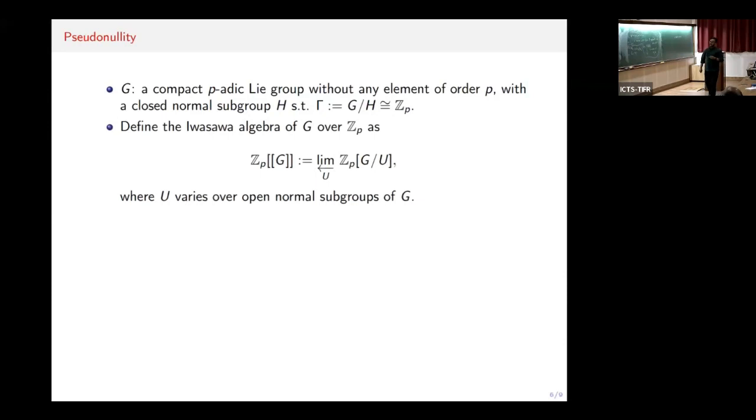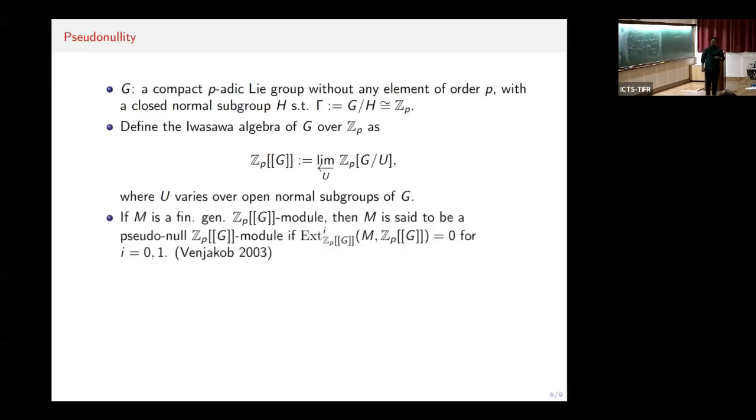So one defines the Iwasawa algebra Λ(G) over Z_p as the inverse limit of Z_p[G/U], where U varies over the open normal subgroups of G, and the inverse limit is taken with respect to the canonical projection maps. So in particular, suppose we take H to be trivial, and one can show that this Λ(Γ) is a really nice structure. So Λ(Γ) is isomorphic to the power series ring over Z_p, Z_p[[T]].